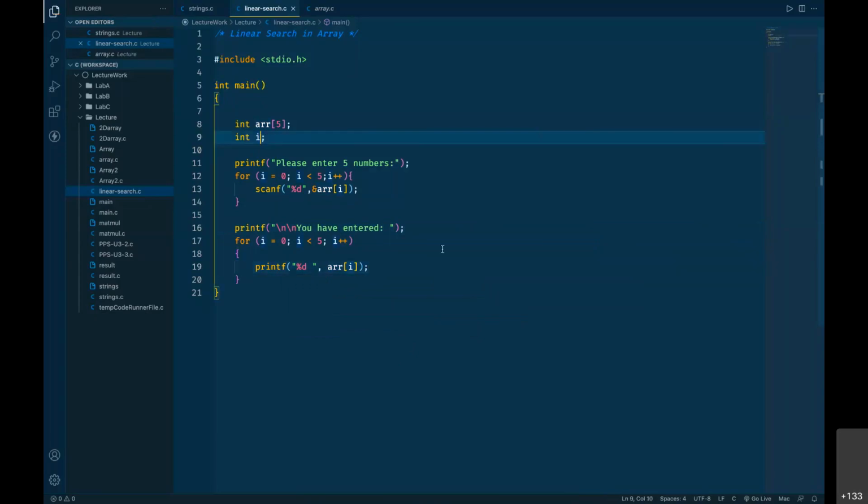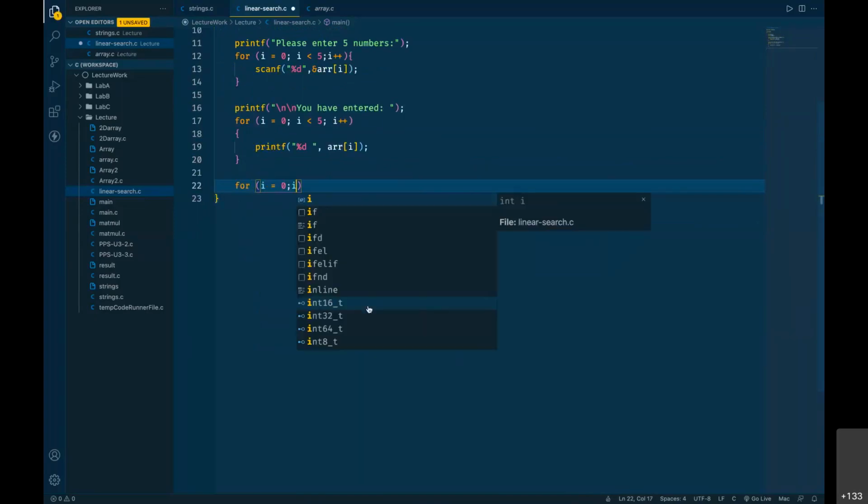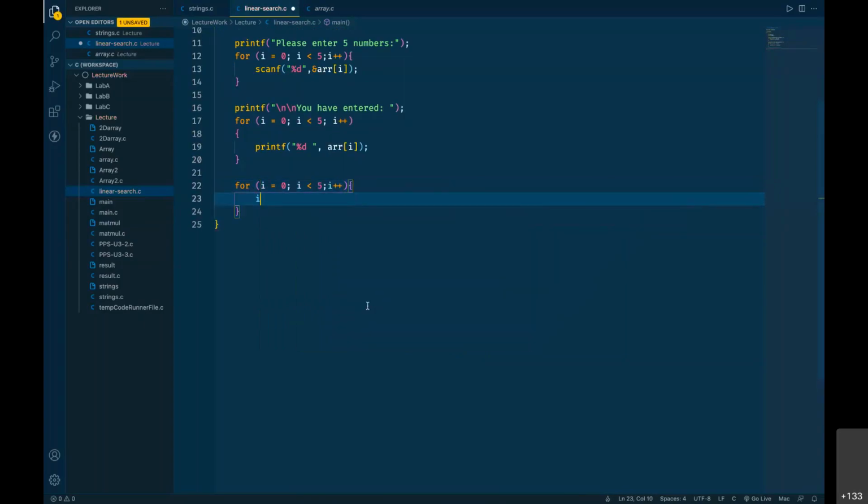Now, along with i, what we require is a flag. Initialize it with 0. So after this, we are going to write that code for i equals 0, i less than 5, i++. We are going to check a number.